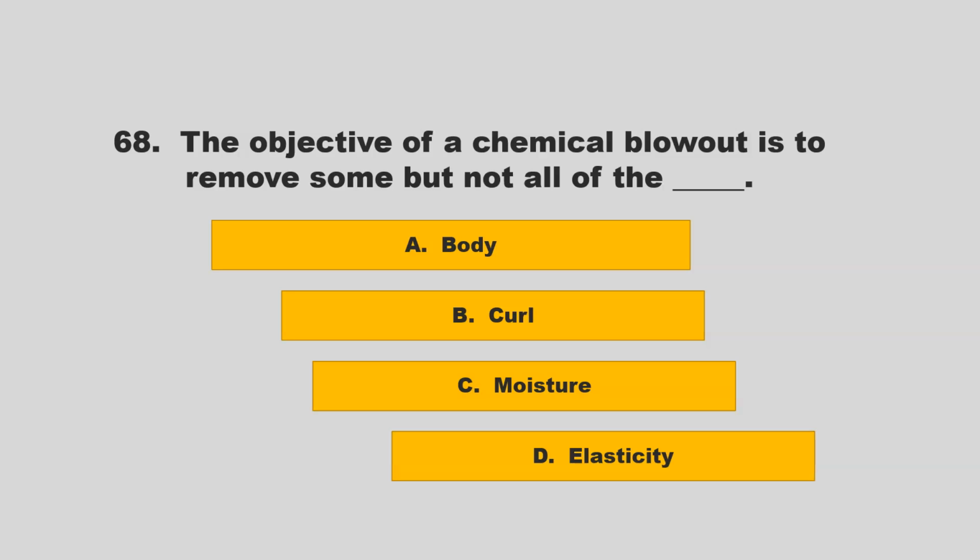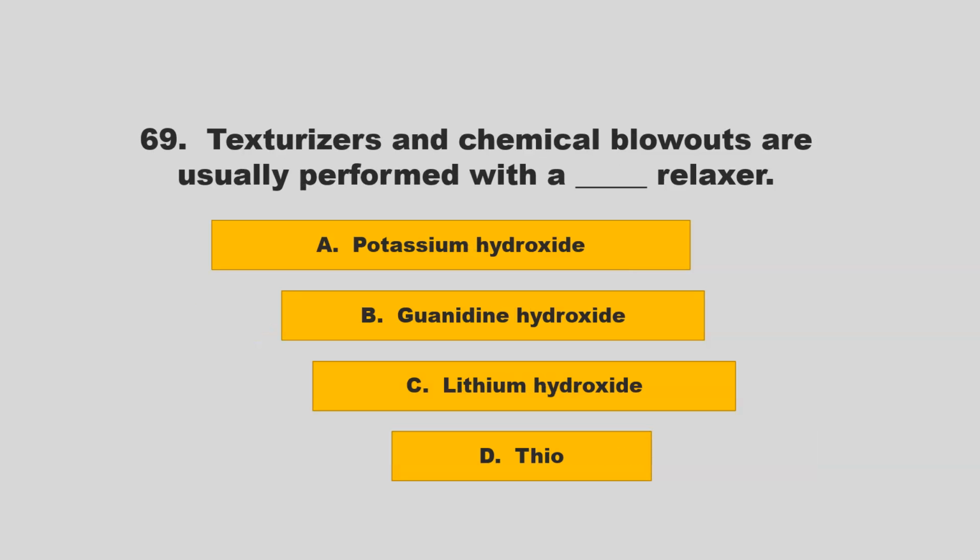The objective of a chemical blowout is to remove some but not all of the blank. Is it body, curl, moisture, or elasticity? If you chose B, curl, you are correct.